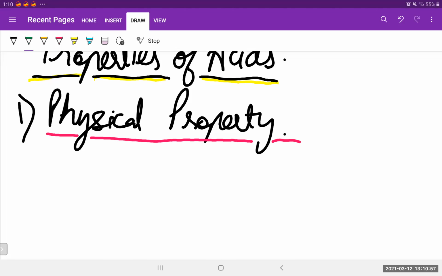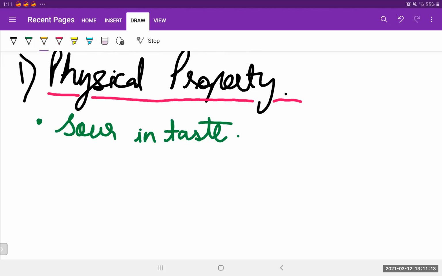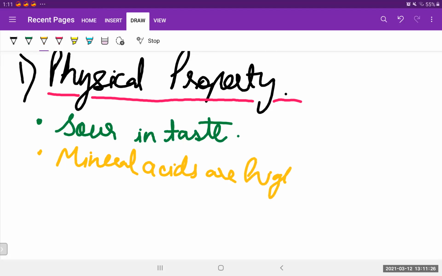So first of all, let's discuss the taste. We all know from our lower grades itself that acids are sour in taste. Okay, sour means it's not sweet, not bitter. The one which is intermediate, not sweet, not bitter. So it's sour in taste. Next point, they are highly corrosive. So mineral acids are highly corrosive.